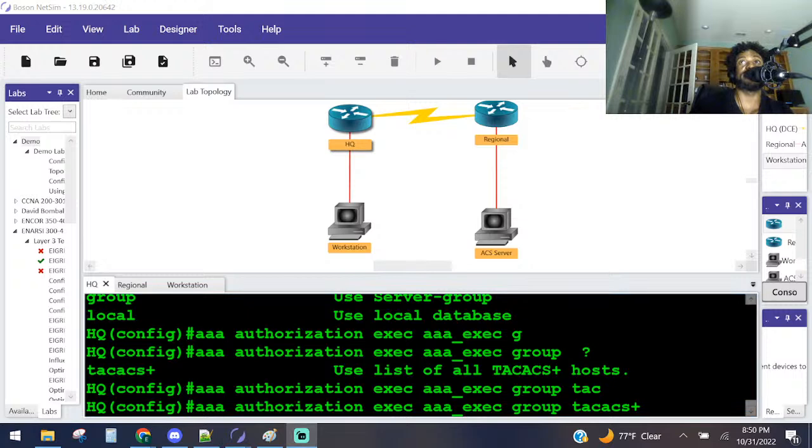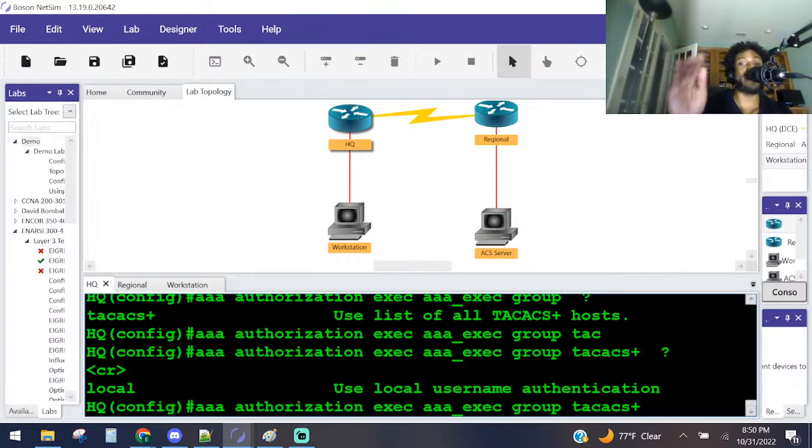One will tell you guys. Or was it AO that gave us the name? No, one did. TACACS plus, right? And then the backup method is local. So again,